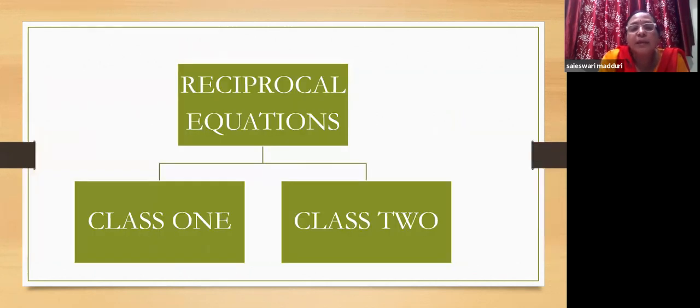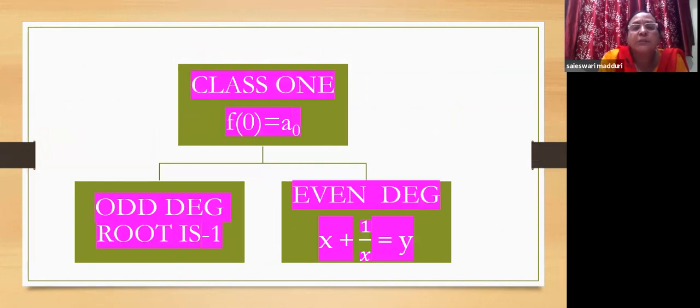Now, if it is class 1 and class 2, what happens? The reciprocal equations are of two types, class 1 and class 2. If it is class 1, f of 0 has to be plus a naught. Then we have two types of class 1 equations, odd degree class 1 and even degree class 1. If it is an odd degree class 1 equation, then the root is minus 1. You need not go with the trial and error method. Simply observe that if f of 0 is plus a naught, then the odd degree equation has root minus 1.